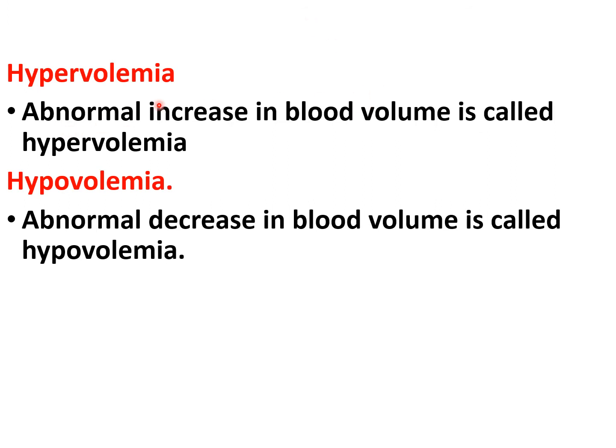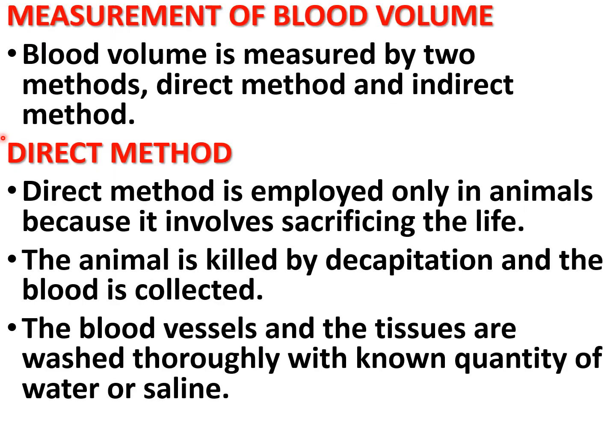Now hypervolemia. Hypervolemia means abnormal increase in the blood volume. Hypovolemia means decrease in the blood volume. Then about the measurement of the blood volume. Blood volume is measured by two methods, direct method and indirect method.